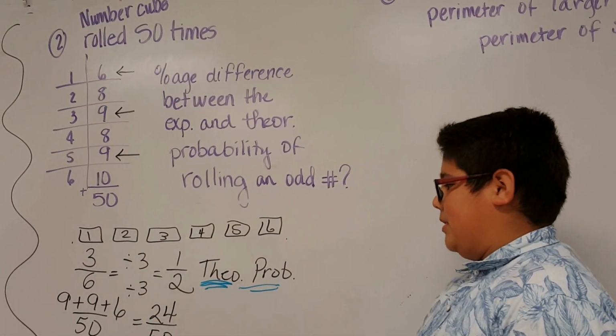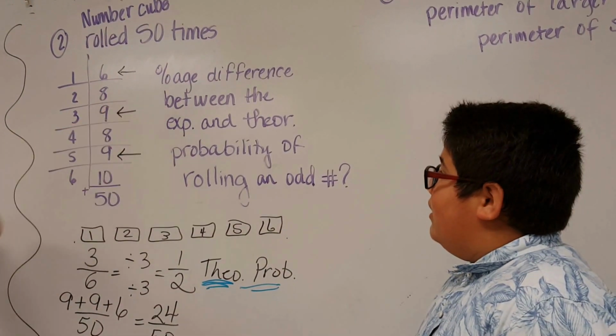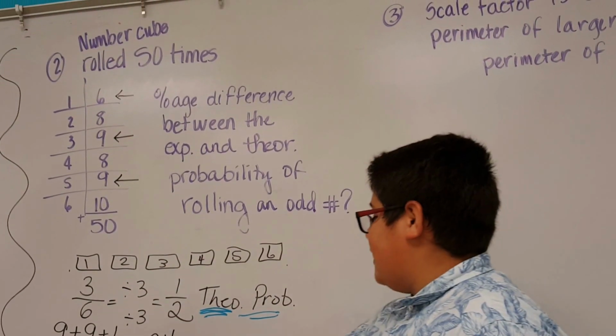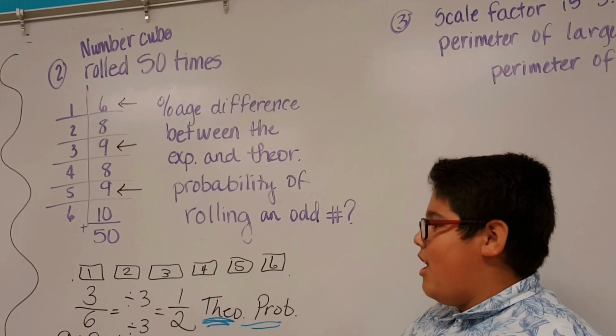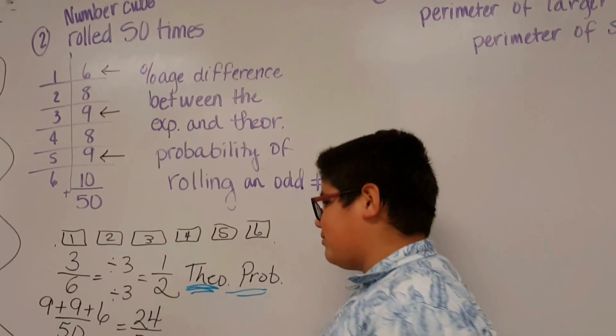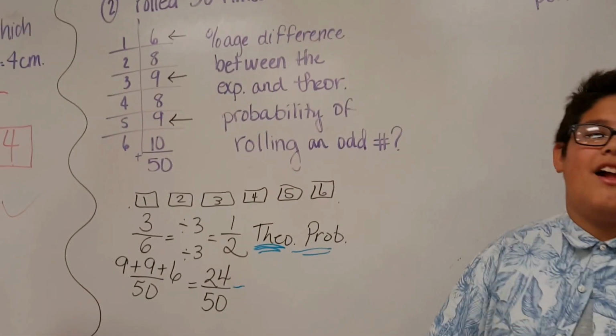And then we would multiply it by 1/2, right? No, we're going to find the percentage difference. The difference means that we're going to subtract. If we want to find the difference between 1/2 and 24/50, what are we going to do? Subtract.